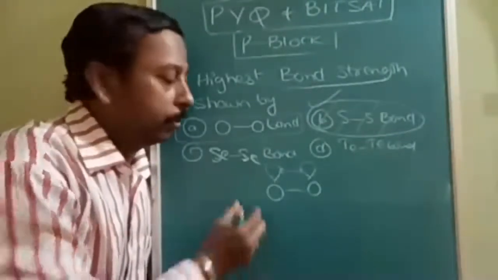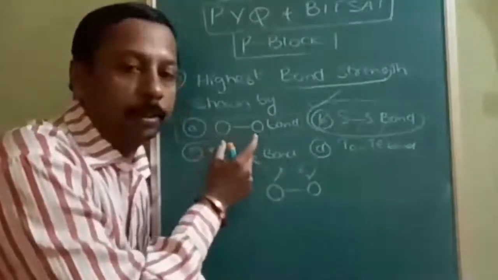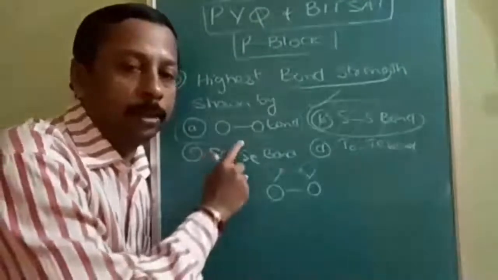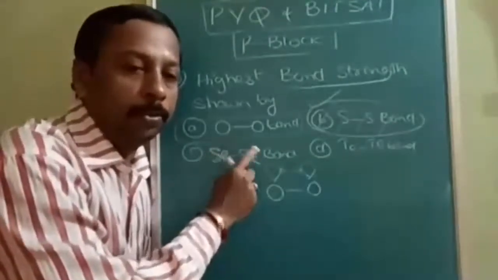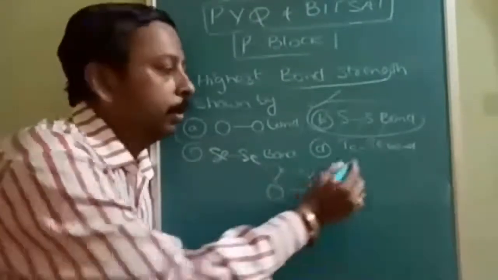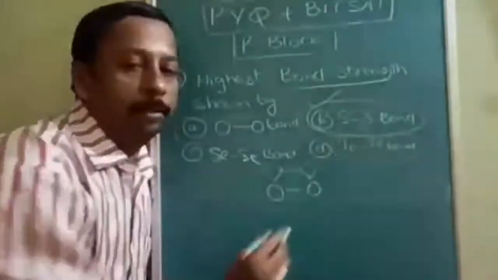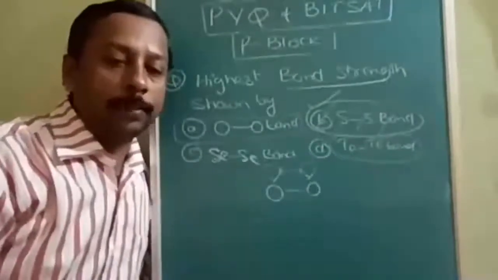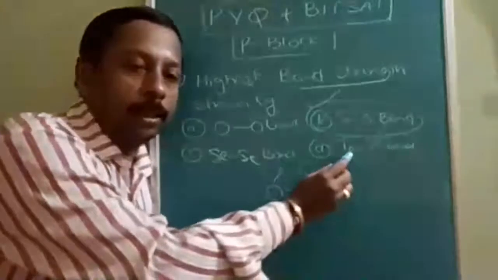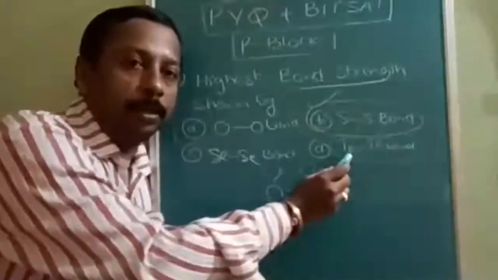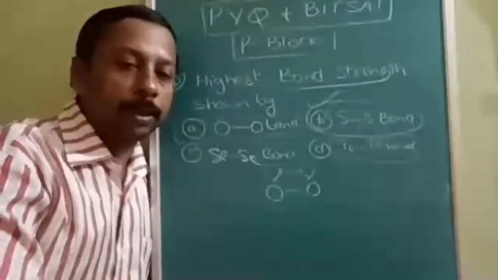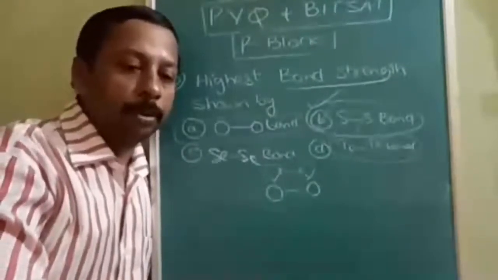When you consider only atomic size, it is supposed to be the oxygen-oxygen bond, but the opposing factor is the oxygen lone pair. In tellurium, why is it not the highest? Because of the atomic size. Understood? Large atomic size means large bond length, and it is easy to break the bond. Okay, note down.